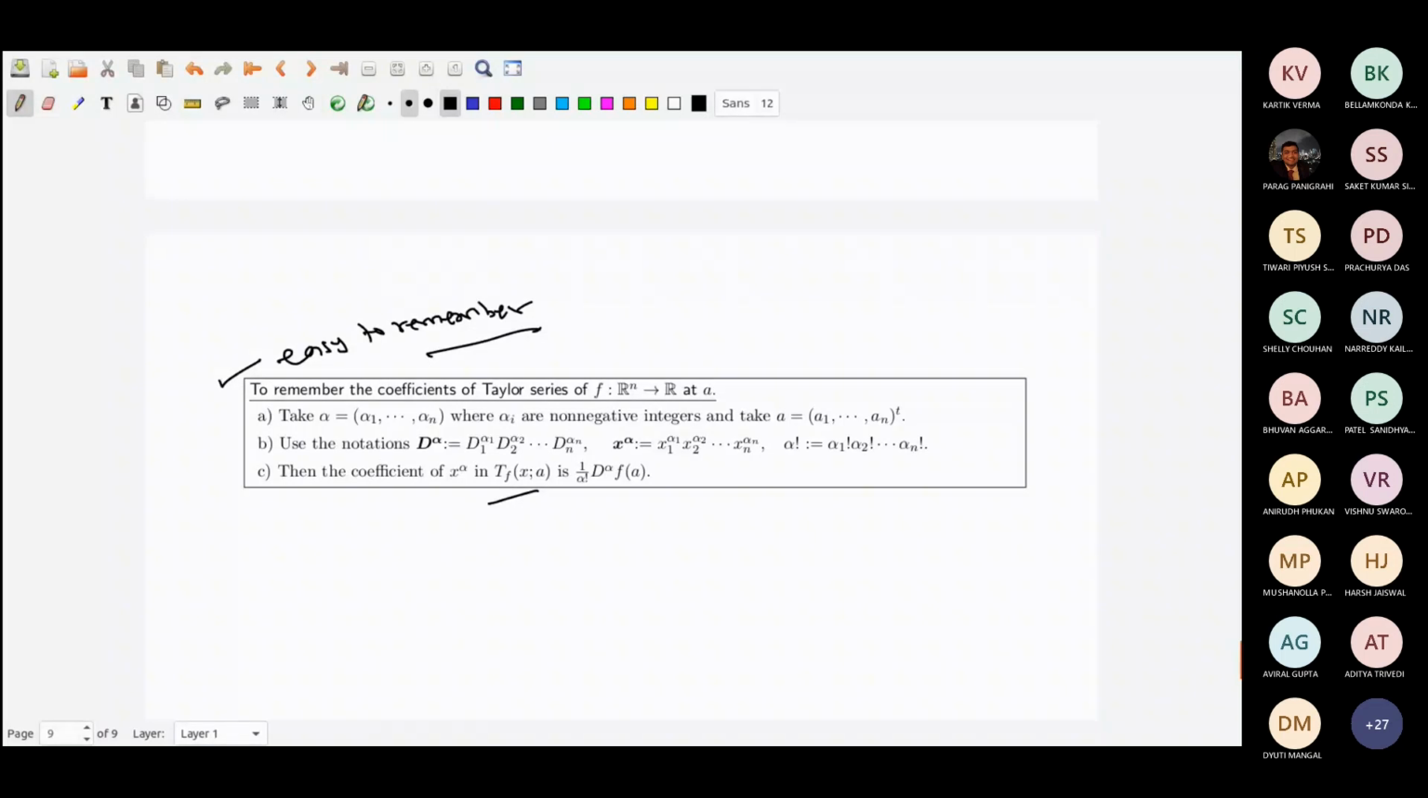Hello, sir. Audible. Sir, I wanted to ask something. You said there can be a function which has some point a where the derivative exists, but the function is not continuous at that point. How is that possible? What did I say?